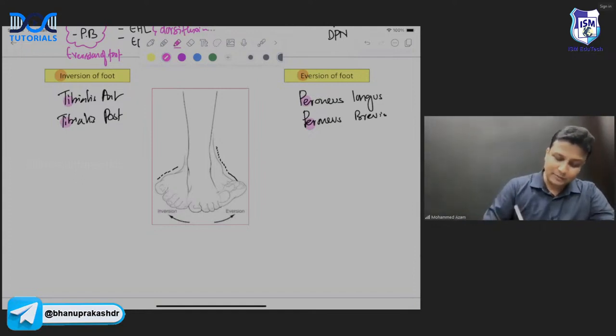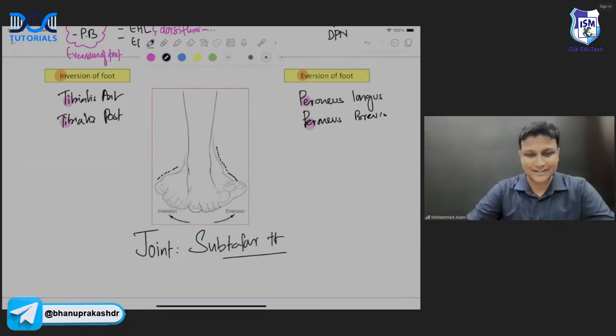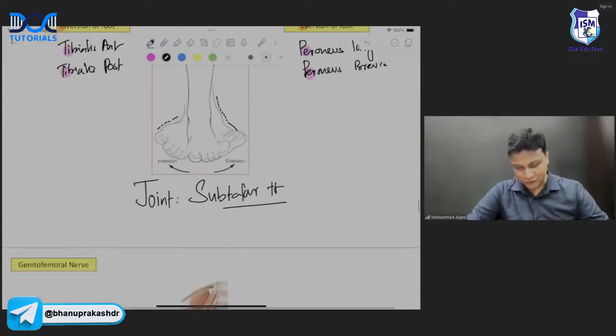Now, in the exam, they also ask about the joint. The inversion and eversion will take place at which joint, sir? It will take place at the subtalar joint, below the talus. Subtalar joint, sir. Done. Moving on to the next concept.